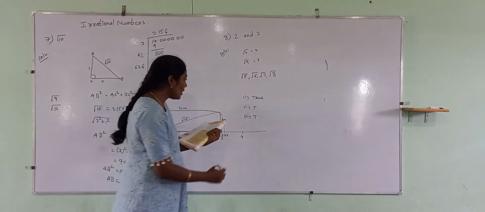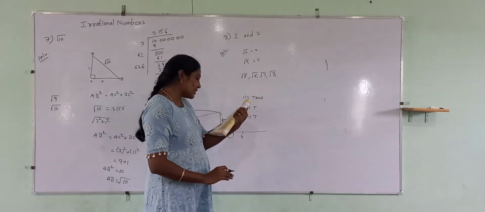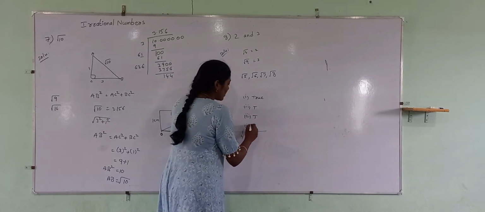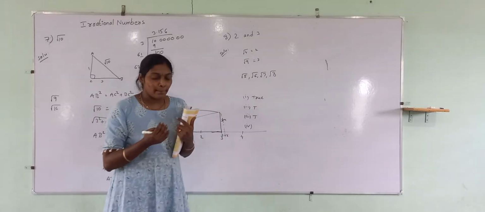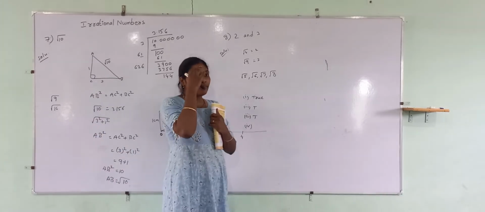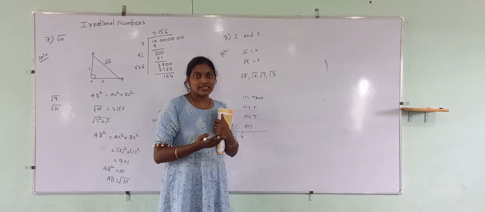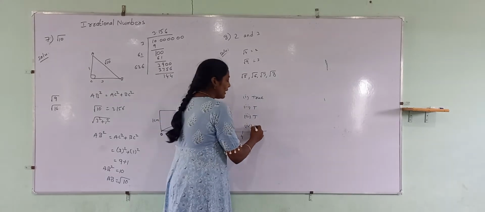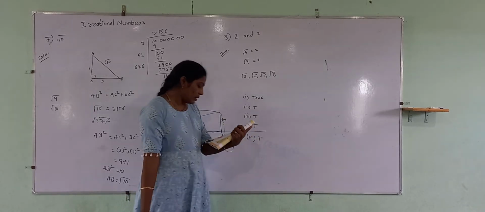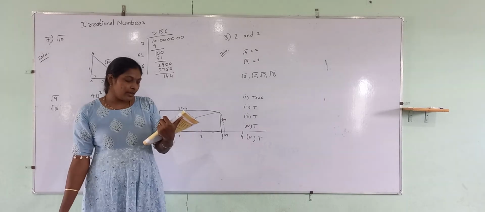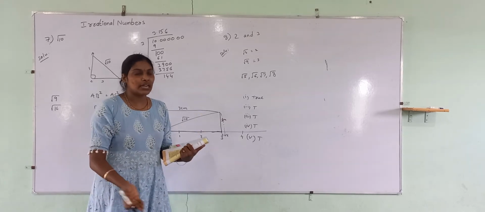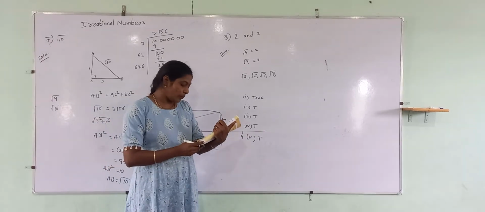Fourth one, square root of n is not irrational if n is a perfect square. Square root of n is not an irrational number if n is a perfect square. If n is a perfect square, we get a rational number, not an irrational number. The statement they have given indirectly, so it is true. Fifth one is also the same. Square root of n is irrational if n is not a perfect square. If it is not a perfect square, obviously we get irrational numbers. So the fifth statement is also true.